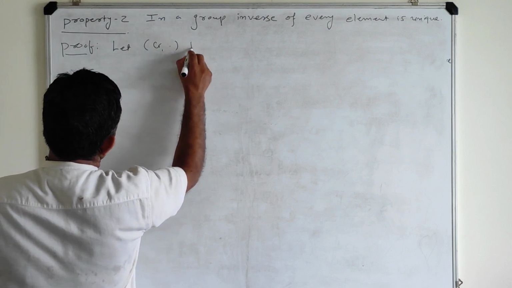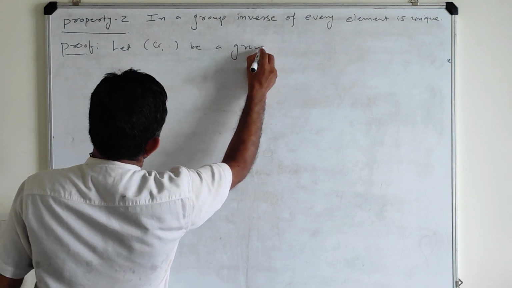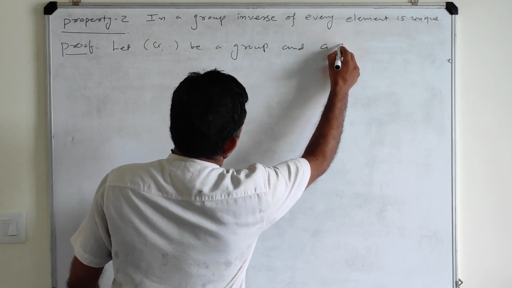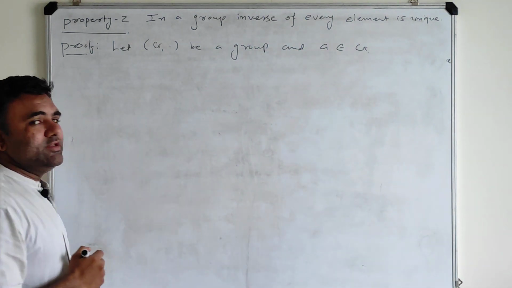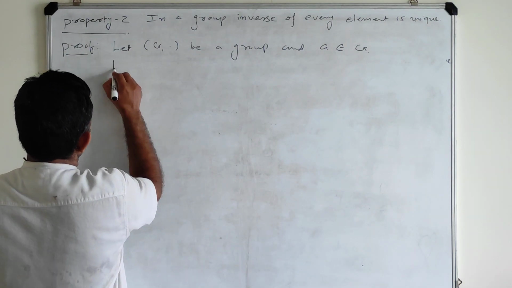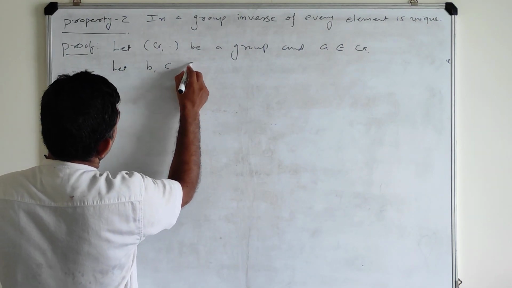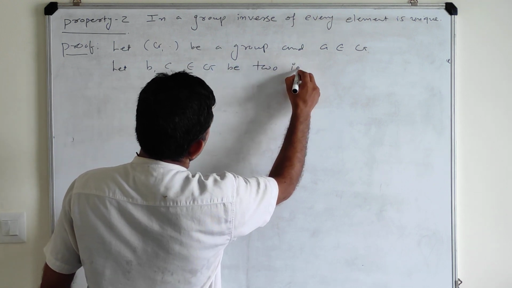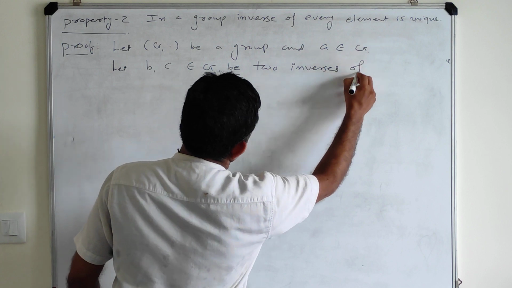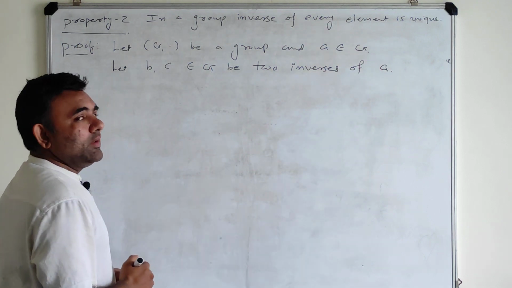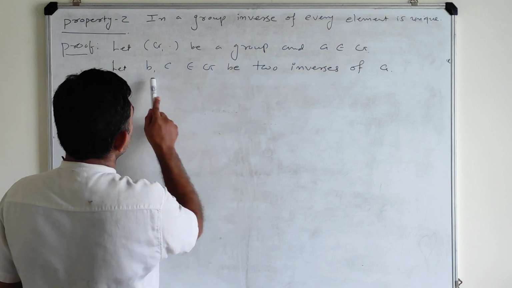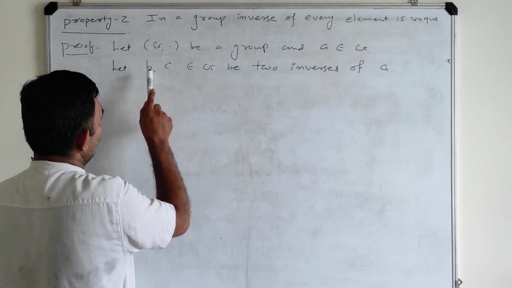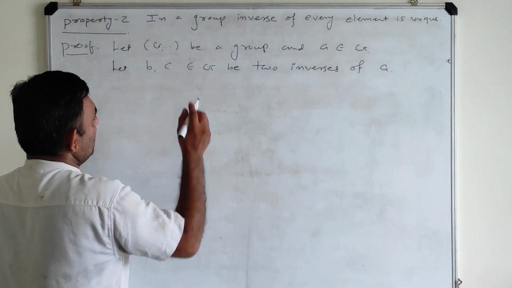Let (G, ·) be a group and a belongs to G. You take one element in G. Let b, c belong to G be two inverses of a. So let me say a has two inverses, b and c. So now my aim is, I will prove that b and c are equal.